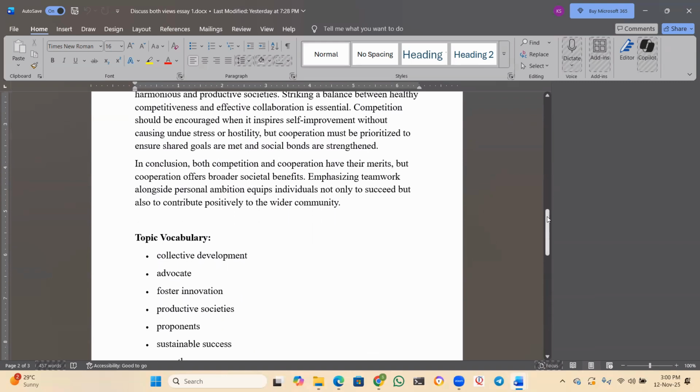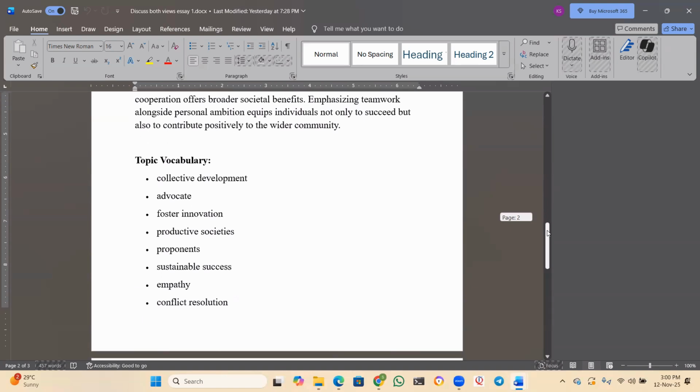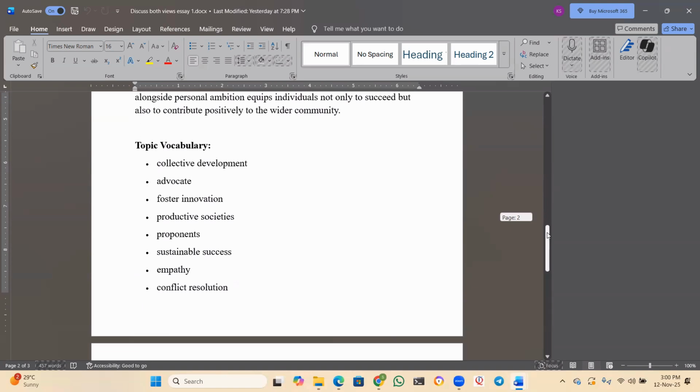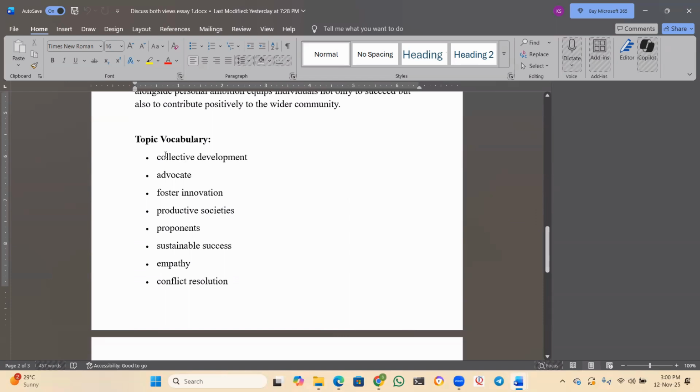I also want you to see the topic vocabulary, the type of vocabulary I have used in this essay I have written here. Collective development, advocate, foster innovation, proponents. With these kinds of words you can get more in lexical resource. Lexical resource is the third factor on which your essay is evaluated, guys.